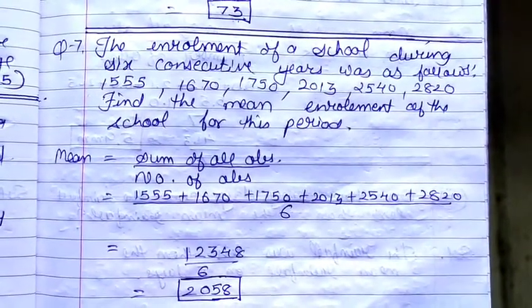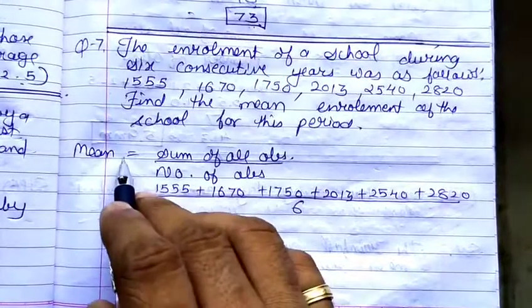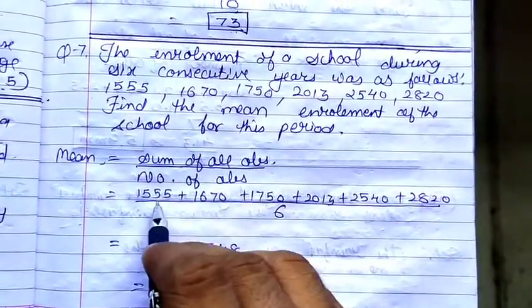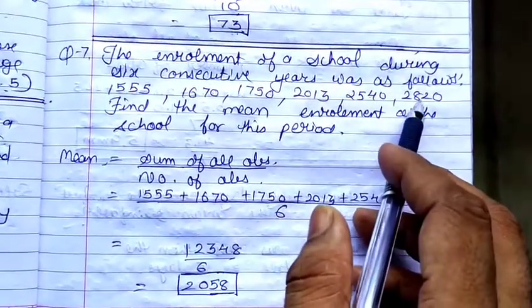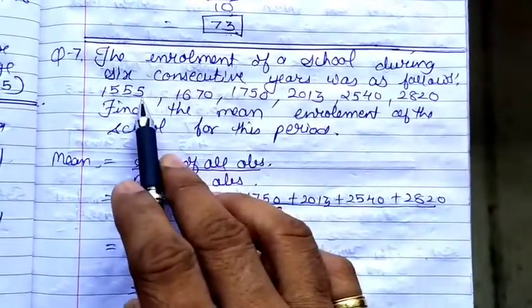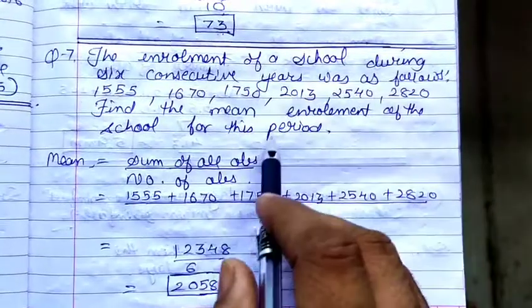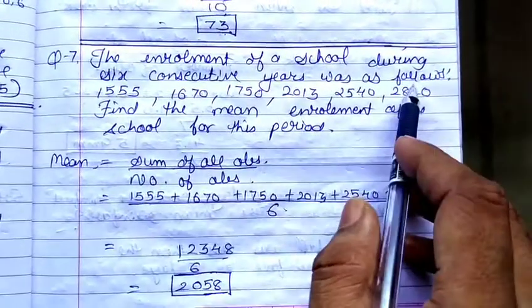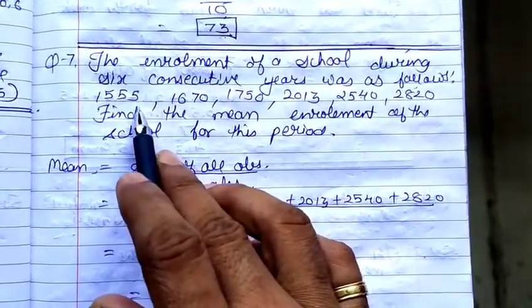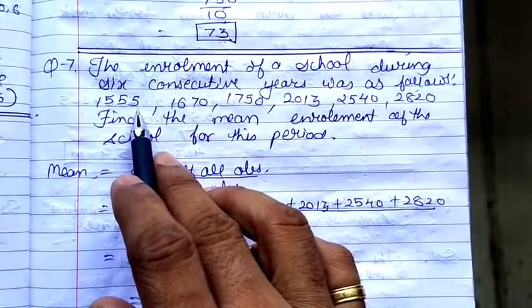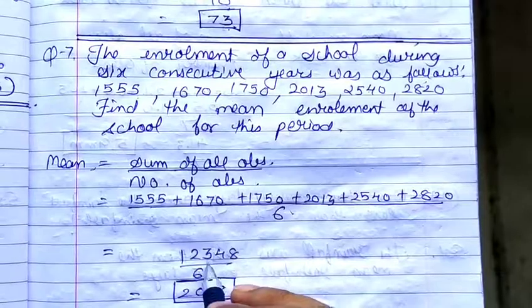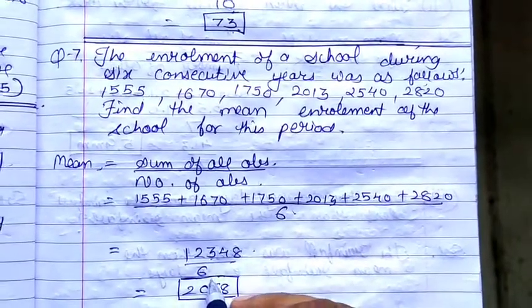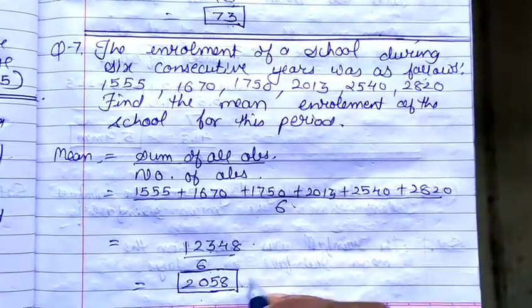So how to find out the mean? Very simple, as I told you, mean equals the sum of the observations divided by the number of observations. So you just need to add all these numbers, that is the total number of enrollments in 6 consecutive years, then divide by 6, the number of years, because here the number of students enrolled is for 6 years. So the total you will get is 12,348, divided by 6, you will get 2058.